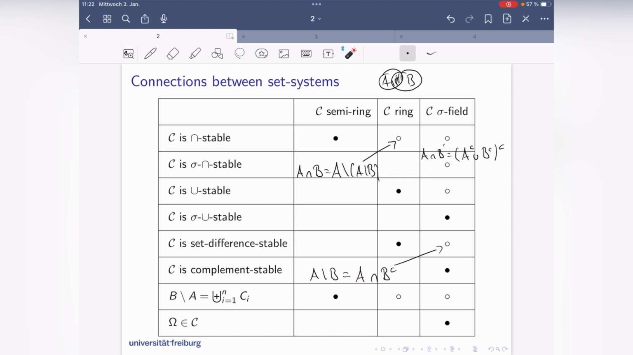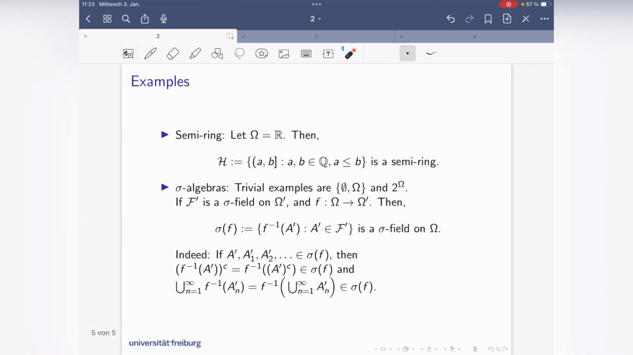Okay. And by this, you see that every sigma field is a ring because it has the required properties, and every ring is a semi-ring because it has the required properties.